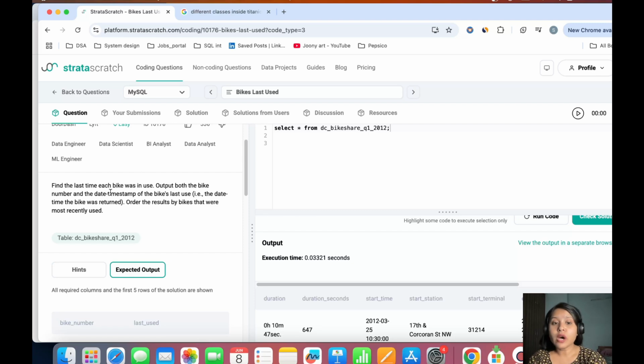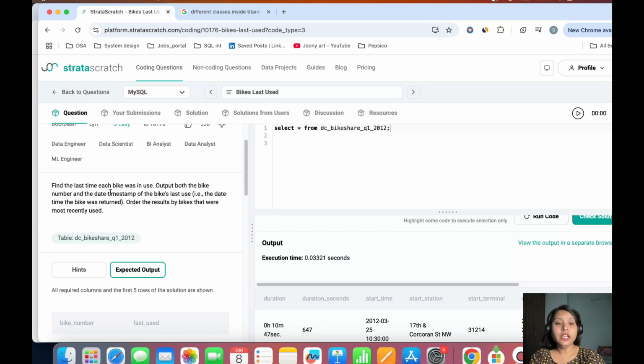It's not asking you to output every column of the data set. It's asking you only for two columns: one is the bike number and the other is the date timestamp the bike was last used. The second condition is to order the result by bikes that were most recently used. So I would like to give you a tip before actually solving this question: for each bike, you need to have the data.